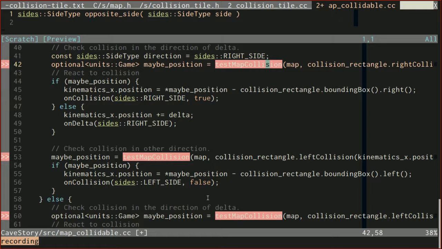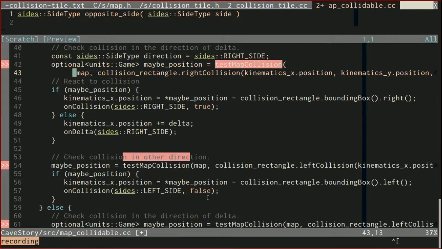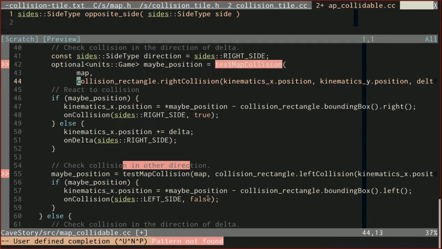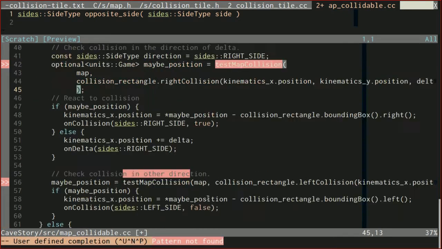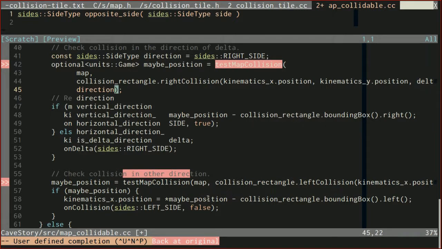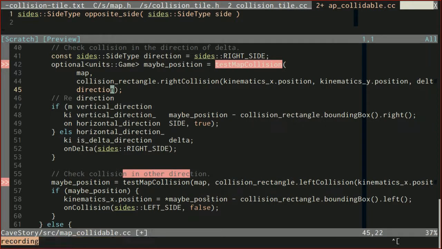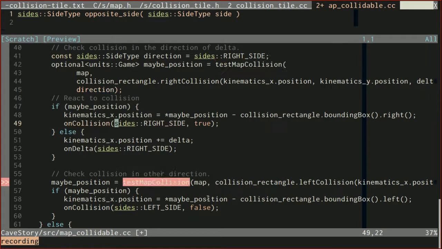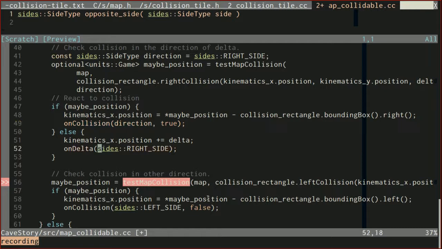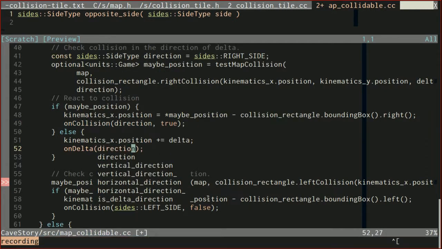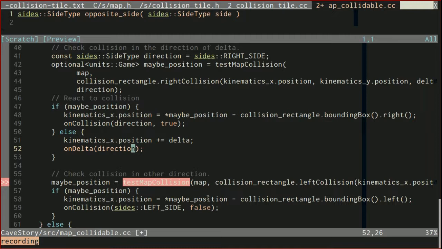I'm going to go down, find map, and then I'm going to kind of clean things up here, make sure everything's on visible screen space. So I'll insert direction to the end of our test map collision call. And then I'm going to find the next instance of sides. While I'm here, I'm just going to clean these up and change these to just be direction. And find the next one and change it to be direction. Okay, so now I need to find the next maybe position.